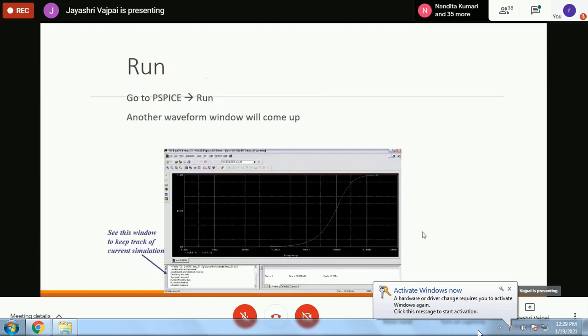Then of course the run button, go to PSpice and run. A window will open where you can see the waveform. Here you can see the AC sweep analysis. I hope it is visible. This is one hertz, then 10 hertz. You can see equally spaced decades. 10 hertz, then 100 hertz, then 1K, and 10K, and so on up to 10 mega that we have selected. And you can see that points are placed over here. And the plot is complete.